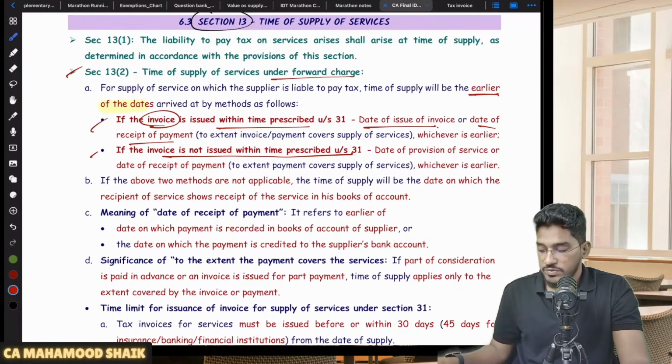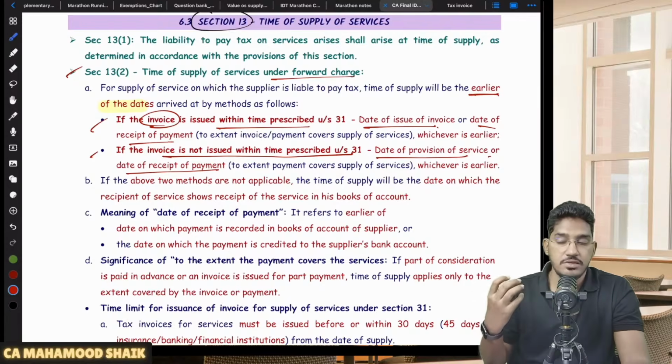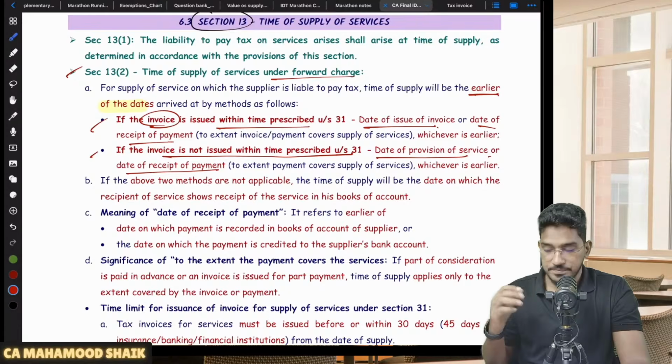Sir, then what will be the time of supply? They say in those circumstances, the time of supply will be the date of provision of service or the date of receipt of payment, whichever is earlier. The date on which you have provided the service or the date of receipt of consideration or payment, whichever is earlier.